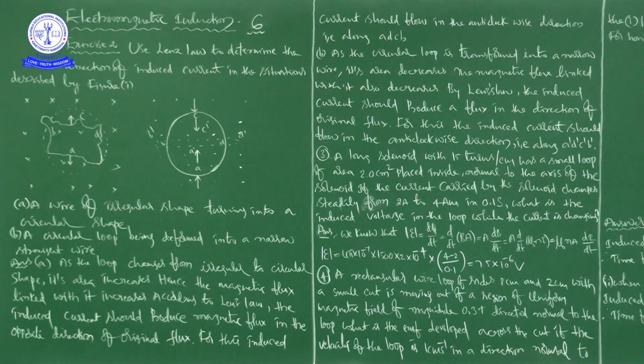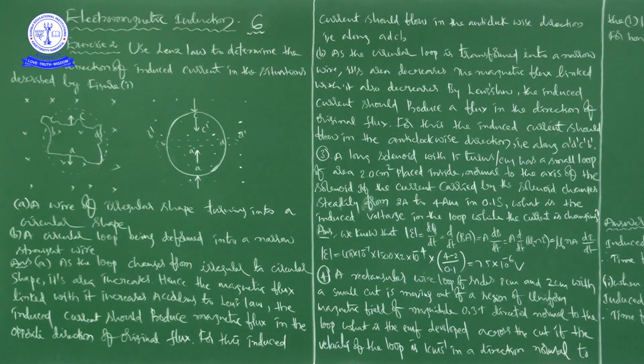Okay. Right. Now we are going to discuss the two situations, first A and B. So what does A mean? As the loop changes from irregular to circular, its area increases, hence the magnetic flux linked with it also increases. According to Lenz's law, the induced current should produce magnetic flux in the opposite direction of the original flux.